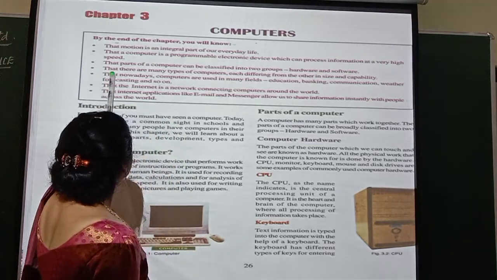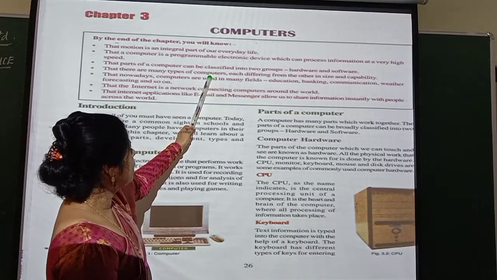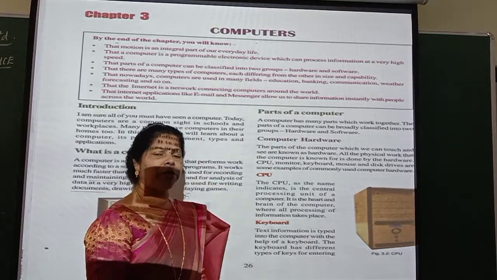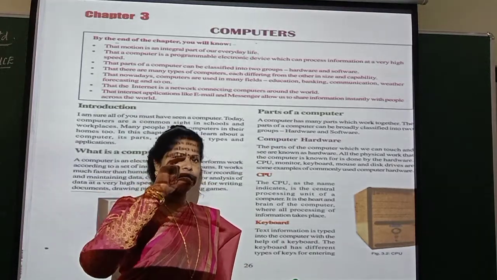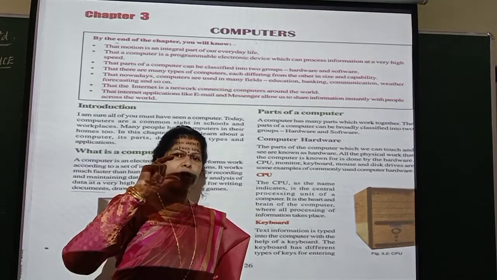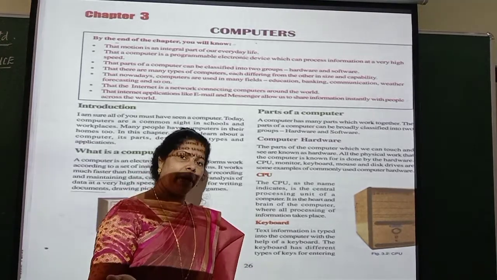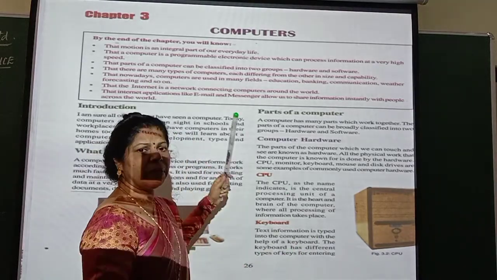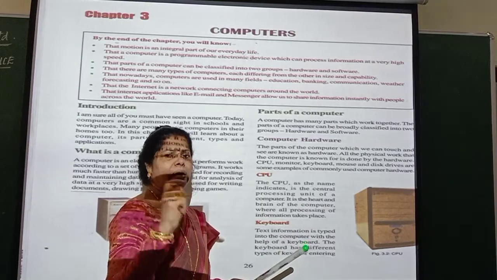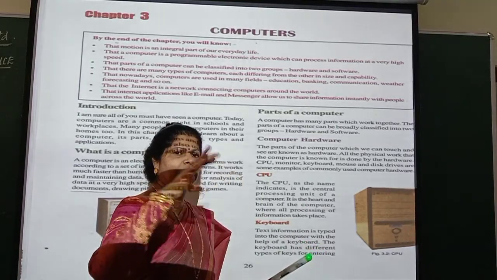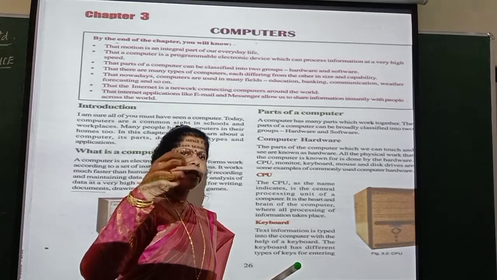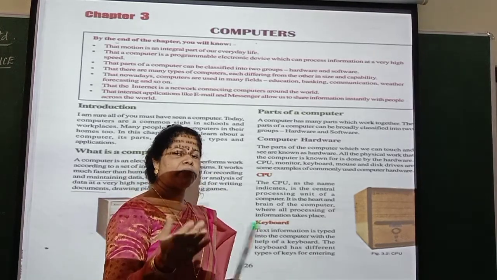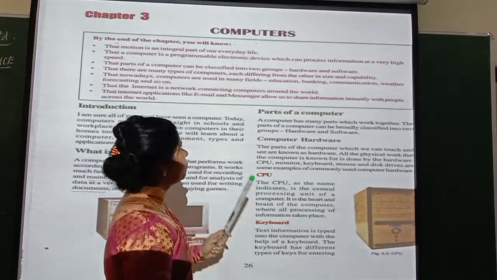Now, there are many types of computers, each differing from the others in size and capability. So you see computers in various types. Even small ones are there, like iPods, and you see big computers also. So it differs in size. And capability means the capacity. There will be some amount of RAM, and that is the storage area. Like that, there are different areas in a computer, and it differs from one computer to another.